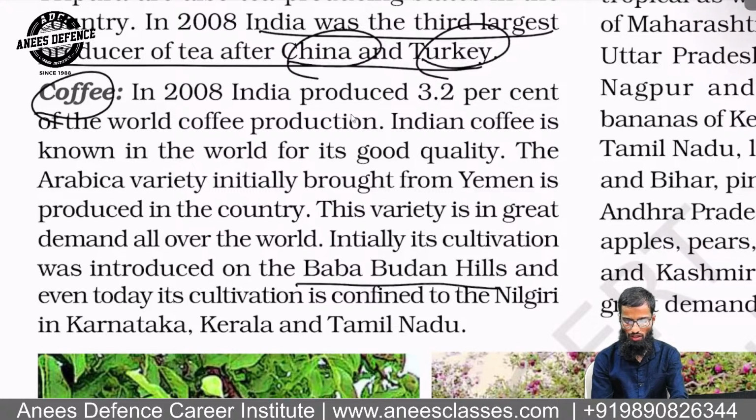Baba Budan Hill is famous for coffee cultivation, which is in Kerala. It's in Karnataka. Baba Budan Hills. Remember this name.